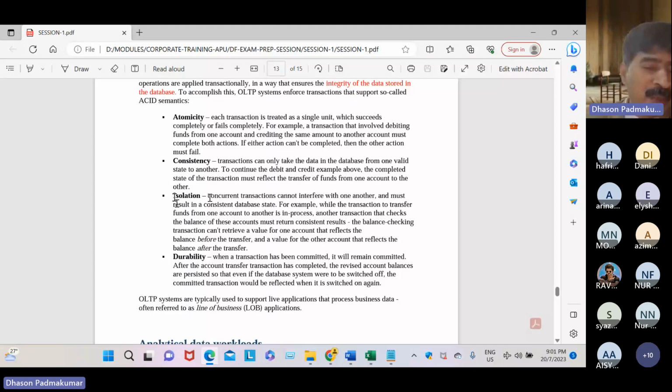You are about to deposit 1,000 ringgit. I'm about to withdraw 1,000 from the joint account. I do not know you are about to deposit, and you do not know that I'm about to withdraw.